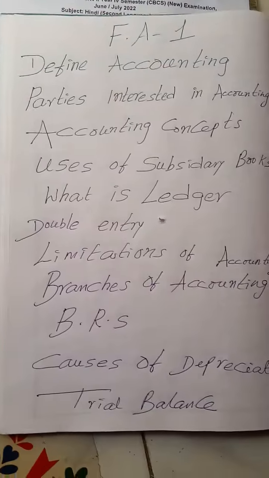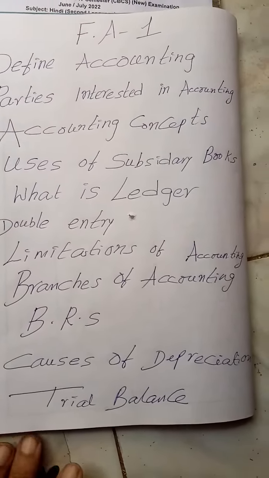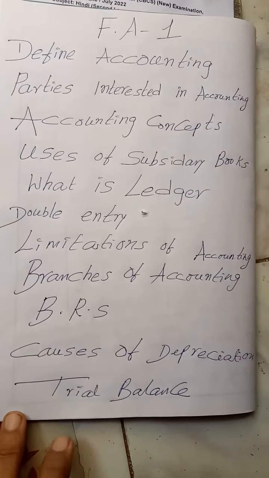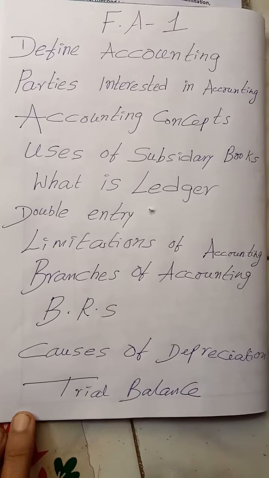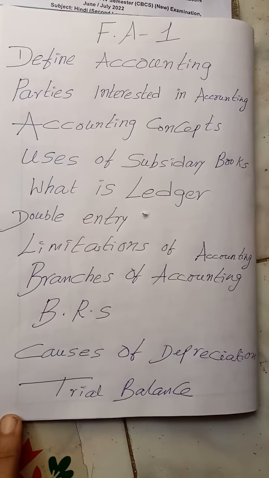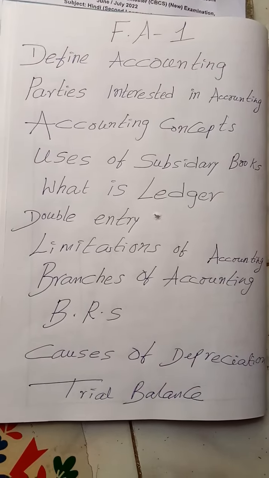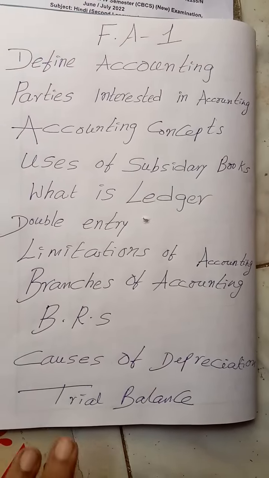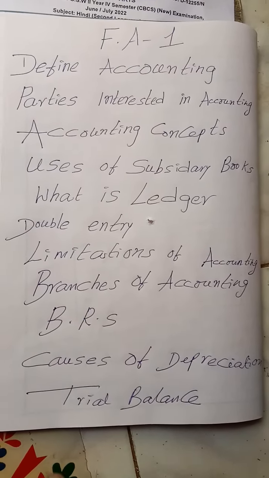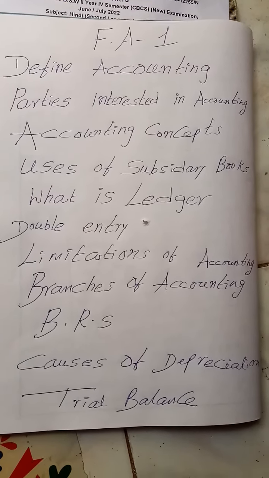My dear students, hope you know the rule of personal account is to debit the receiver and credit the giver. Tell me, debit the receiver and credit the giver. And the rule of real account is debit what comes into the business and credit what goes out of the business. And nominal account is, my dear students, debit all expenses and losses, credit all incomes, gains and profits. And accounting equation, my dear students, this video is very very useful to you. Assets is equal to liabilities plus capital. Capital is equal to assets minus liabilities, likewise.